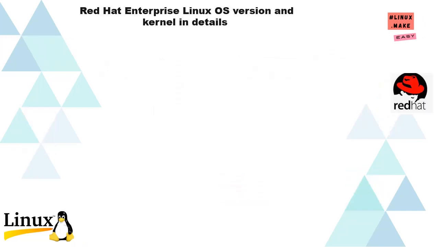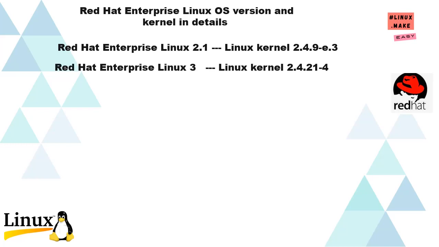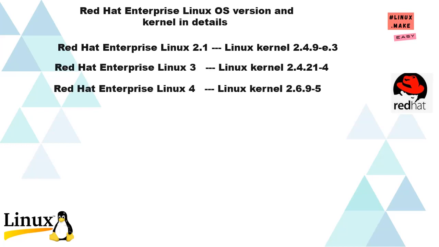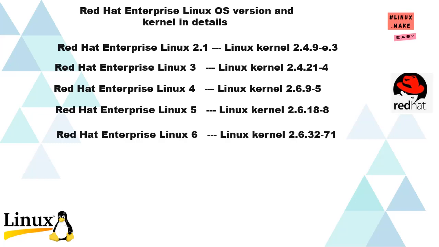Next we will see the Red Hat Linux OS versions and kernel details. So these are the Red Hat OS release versions along with kernel details. The life cycle of Red Hat Enterprise Linux is at least 7 years for versions 3 and 4, and spans at least 10 years for versions 5, 6, 7, and 8.